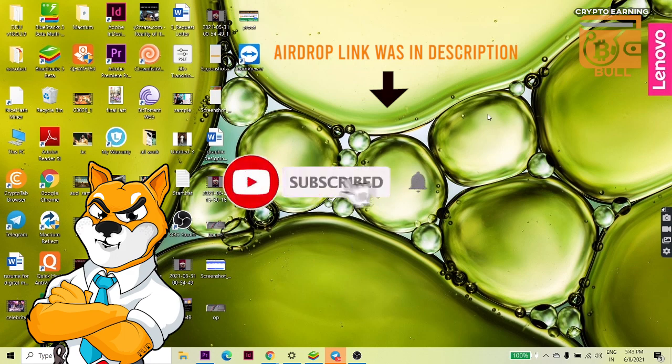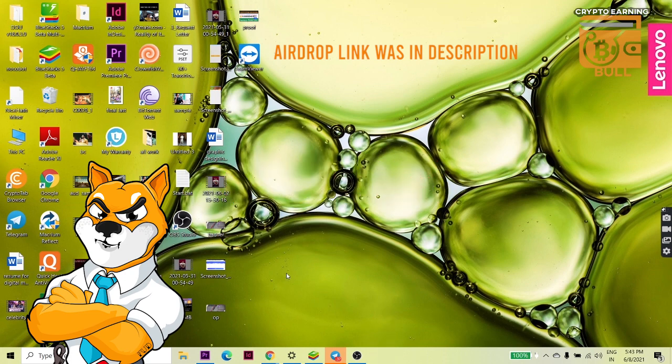And guys, the airdrop link is in my description. You can click and directly go to a Telegram page. If you don't have the Telegram app, you can download it from the Play Store. I am using it on my Windows in BlueStacks. BlueStacks is basically a software which can run Android applications. So let's start with this.